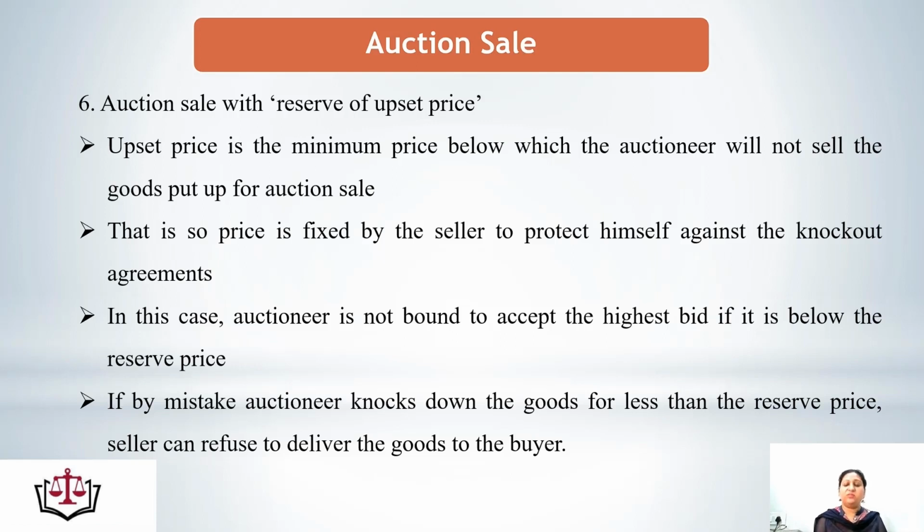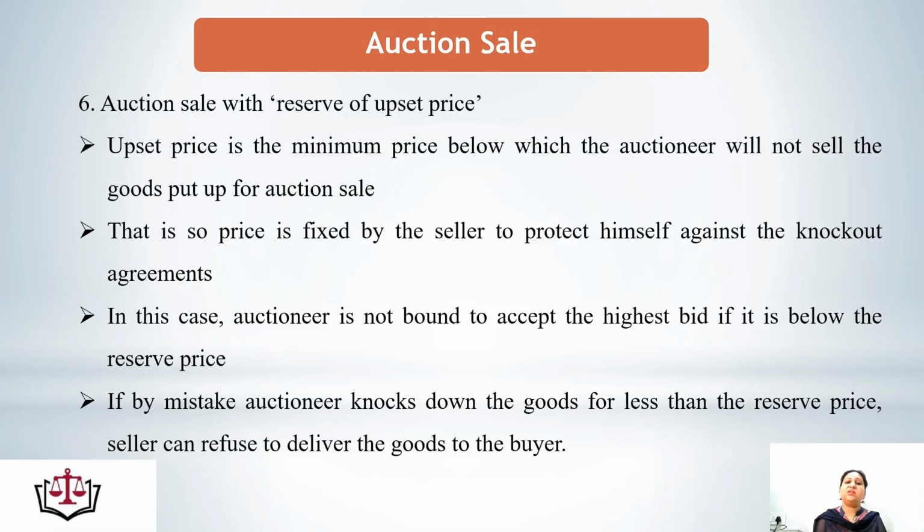There are dual reasons. One, he doesn't want to sell the goods for less than that price. Second, he wants to protect himself from the knockout agreements of the bidders. So in this case, if the auctioneer is not willing to accept the highest bid, he can refuse it. If any person gives a bid lower than the upset price, the auctioneer can always avoid that bid.